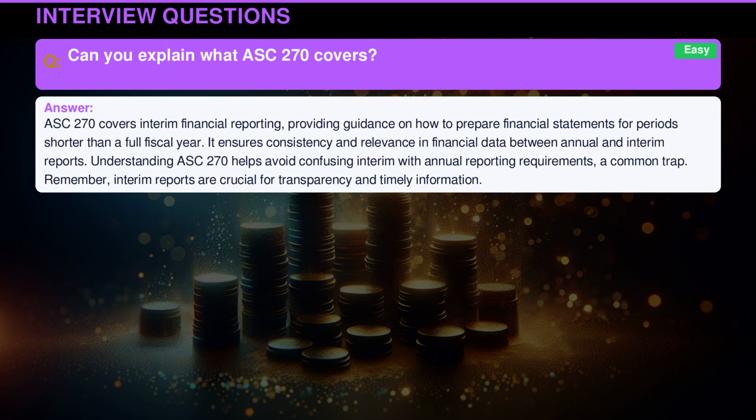ASC 270 covers interim financial reporting, providing guidance on how to prepare financial statements for periods shorter than a full fiscal year. It ensures consistency and relevance in financial data between annual and interim reports. Understanding ASC 270 helps avoid confusing interim with annual reporting requirements, a common trap. Remember, interim reports are crucial for transparency and timely information.